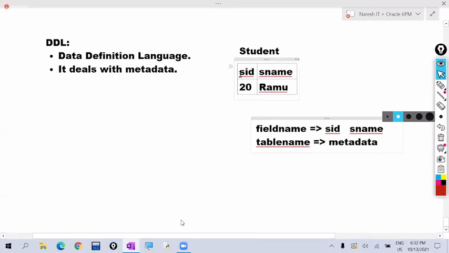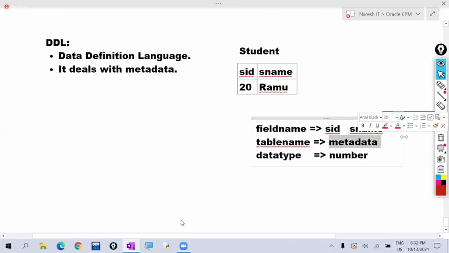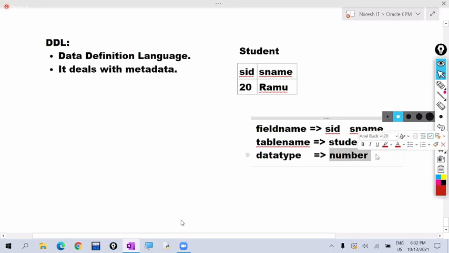So here student ID means that it is only numbers. Student ID 20, 21, 25, only numbers. So number is what? Data type. So number related data, character related data. Which type of data, that also comes under metadata. So here student ID is number related data. Table name student is the metadata, and data type number is the metadata.